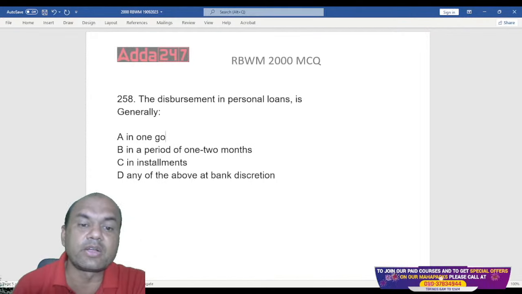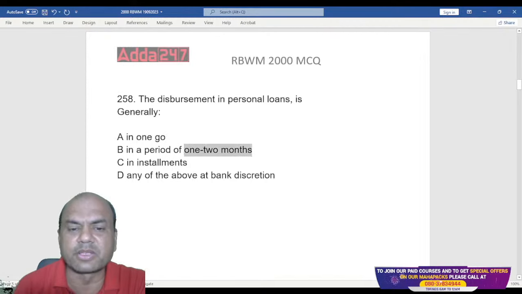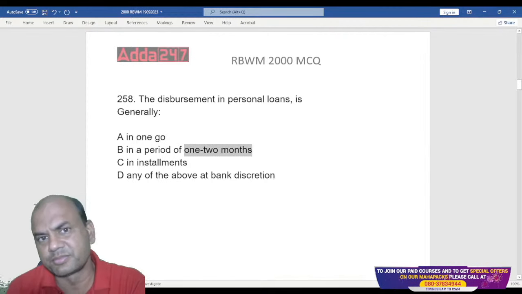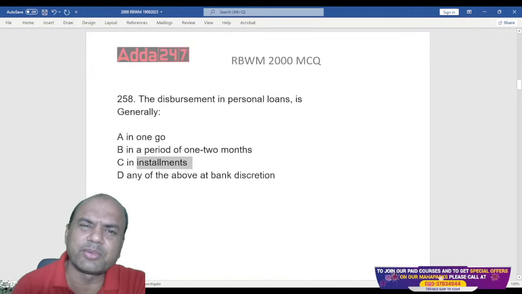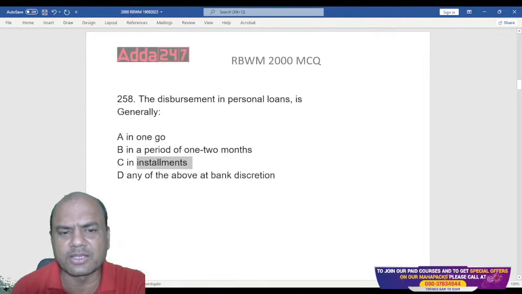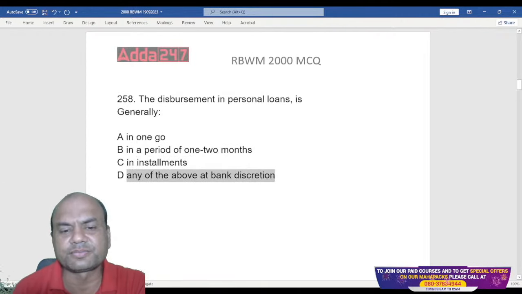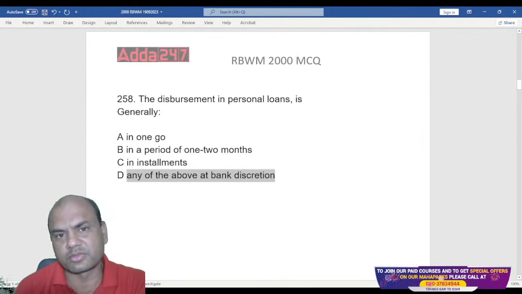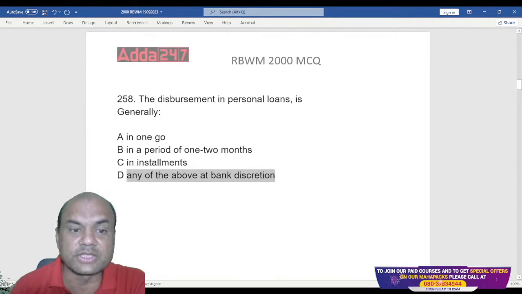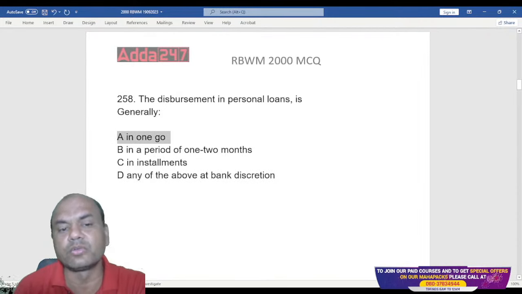Or will I give it in 1 or 2 months? Oh, this month 1 lakh, next month 1 lakh. In installments, every month I'll be giving you 50,000. Do I give it like this at the bank's discretion? How does the bank generally give this loan? It's always given in one go. Personal loans are always given in one go.